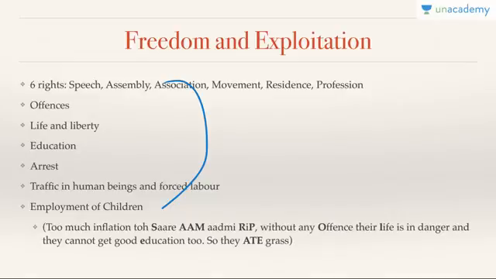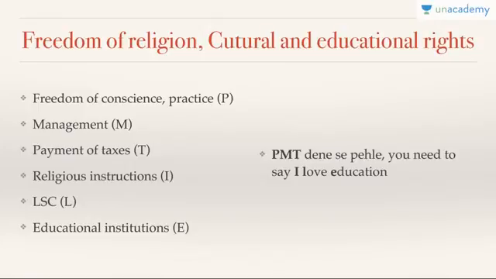So we have made 2 mnemonics. Now this is the third one. We made one general one, this is the third specific one. So freedom of conscience on practice of propagation of religion, so P याद रख लेते हैं, practice, propagation etc. मैनेजमेंट हो जाएगा आपके, देन टैक्सेस हो जाएगा, रिलीजियस इंस्ट्रक्शंस हो जाएंगे, देन लैंग्वेज, स्क्रिप्ट एंड कल्चर ऑफ माइनॉरिटीज़, एंड फाइनली एजुकेशन इंस्टीट्यूशंस बाय माइनॉरिटीज़. तो if you remember mota mota sare, so then the sequence becomes very important. So this is 25, 26, 27, 28, 29 and 30.